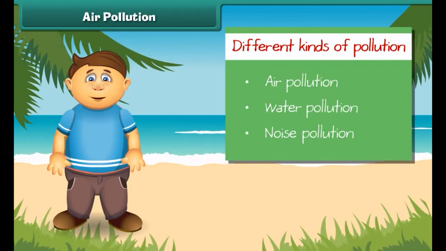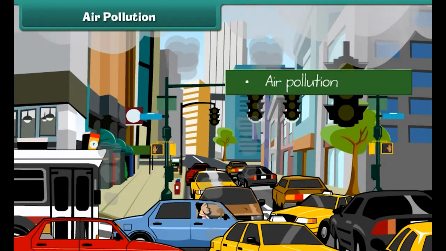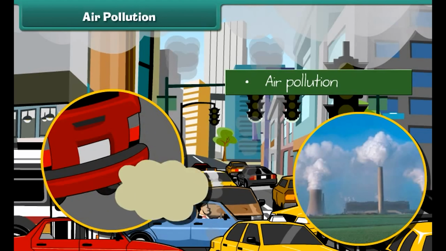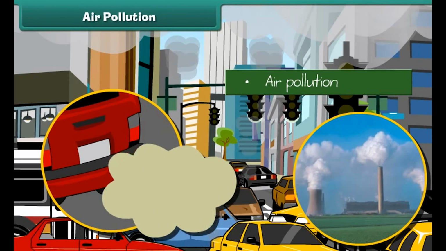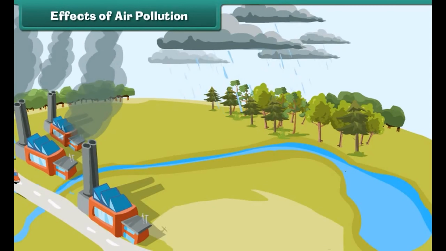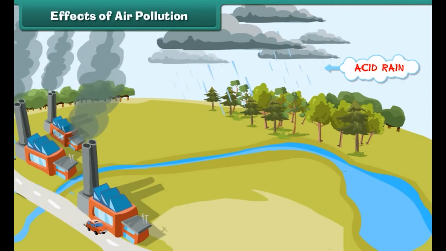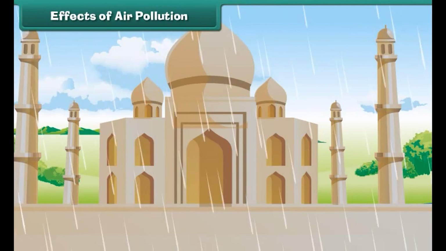At first, let's know about the air pollution in detail. Air gets polluted when the unwanted substances, air pollutants, enter in it. But the question is, how do these substances enter into the air? These substances, air pollutants, come due to burning of fuels and emission of poisonous gases from industries. This polluted air mixes with clouds in the atmosphere and brings harmful rain. This rain is also known as acid rain. Acid rain damages our buildings and monuments.